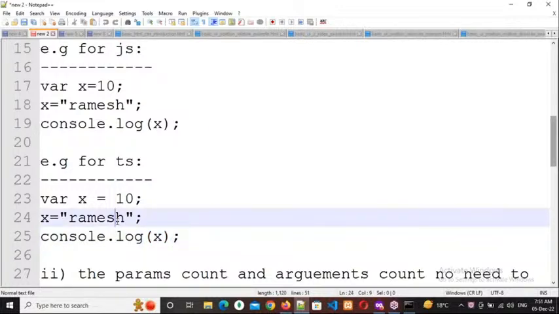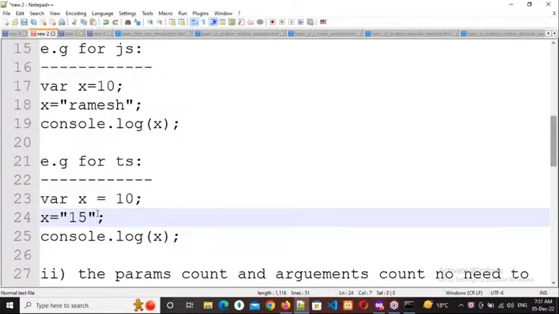For example, if you write 15 here like this, what is the output I will get? 10, 15 or error? Error, sir. Why? Because you are writing a number, but inside double quotation marks. Since you are writing it in double quotations, it is treated as a string only. So that's why you'll get an error.